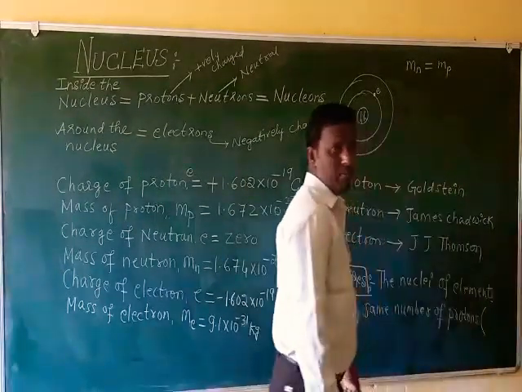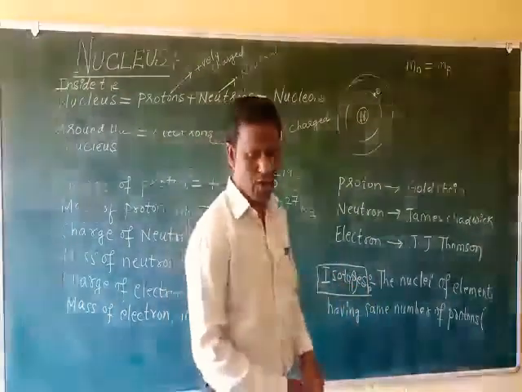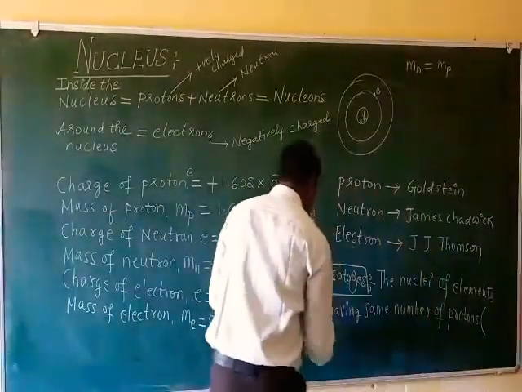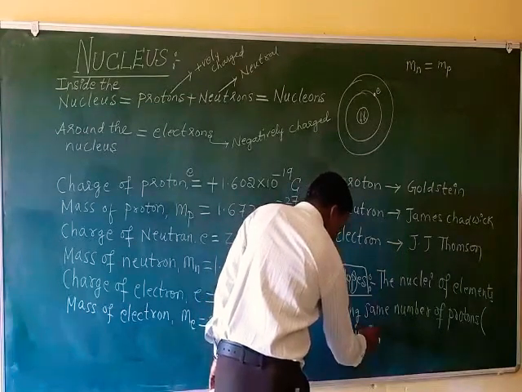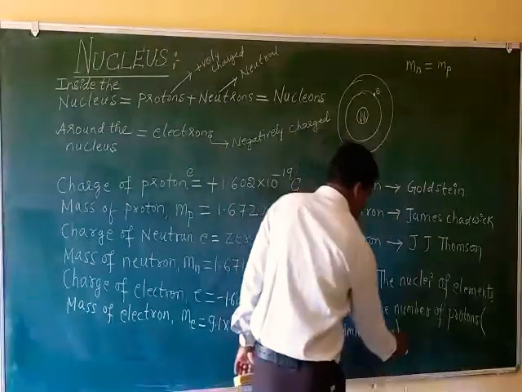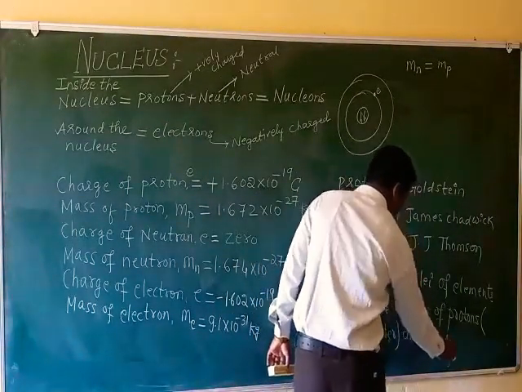Here the number of protons means atomic number. The same number of protons, atomic number must be the same. Here number of protons means atomic number. They are called isotopes.